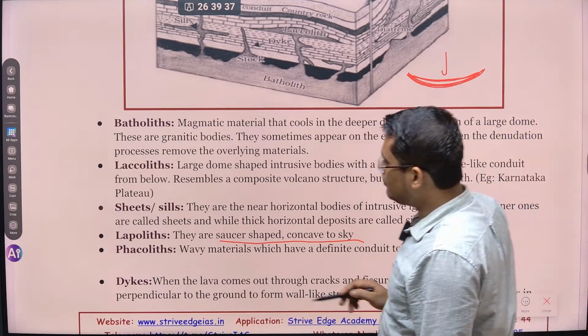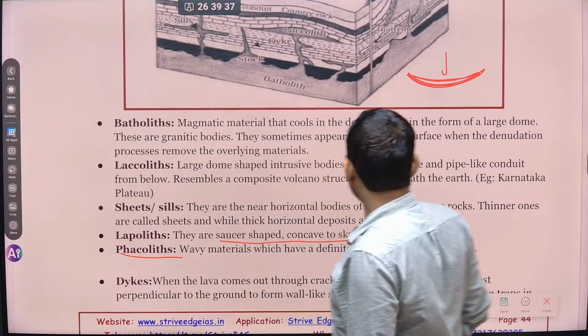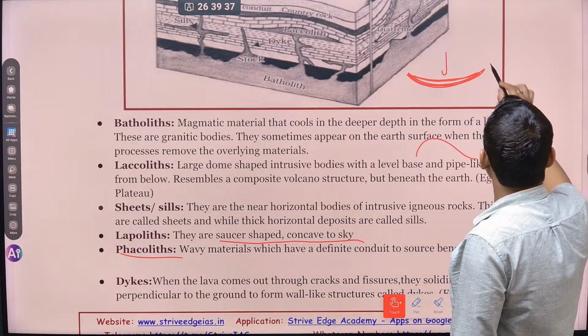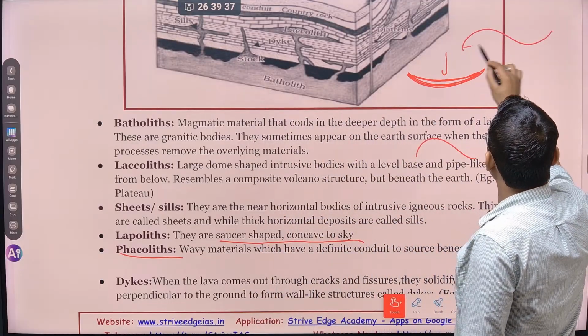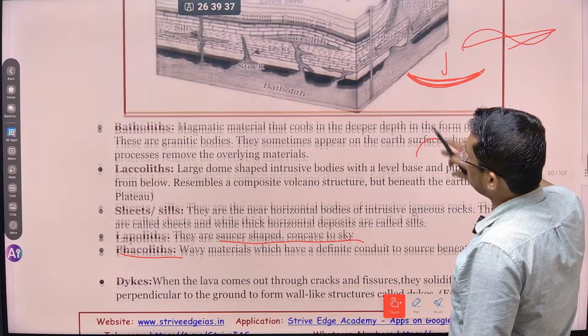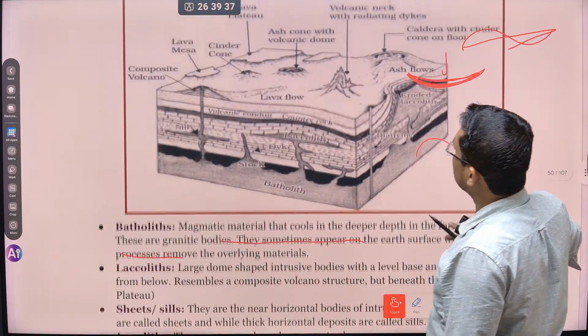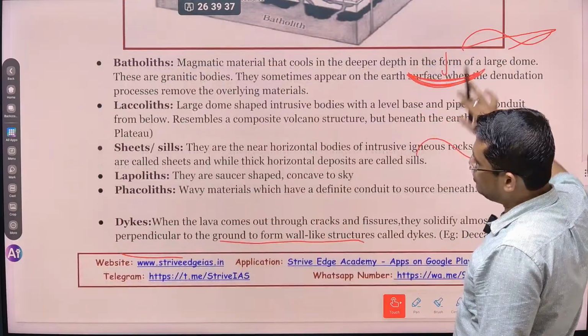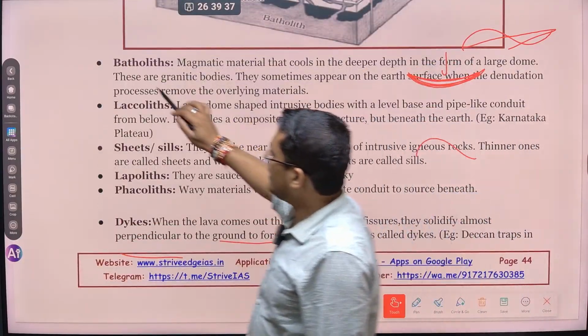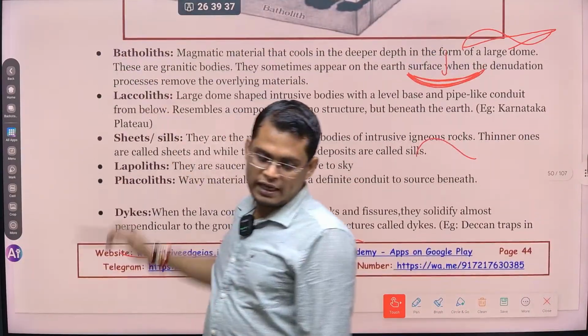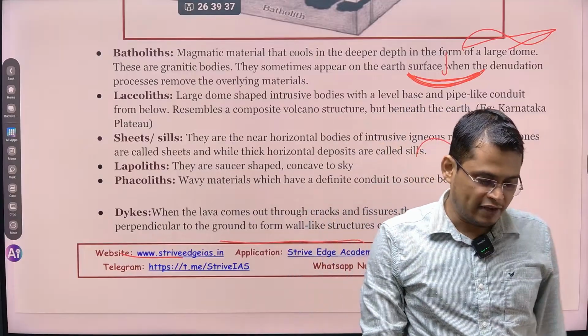So next one is about the phacolith. Phacolith क्या होता है? They are wavy structure. Phacolith मतलब जैसे wavy structure में जब rock formation होती है, उसको हम क्या बोलते हैं? Phacolith. So these are the few intrusive landforms. You have to remember that. So in examination there can be match the following type questions.